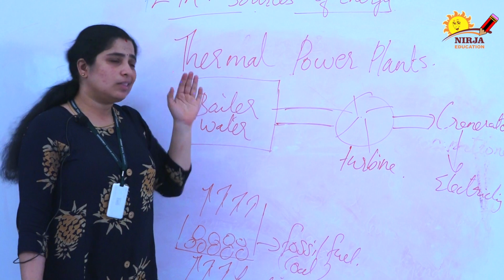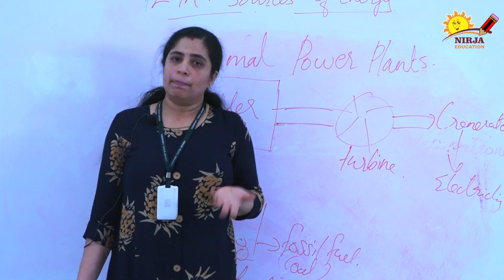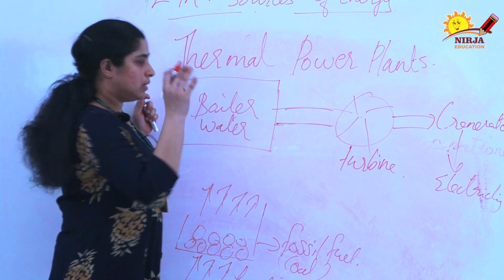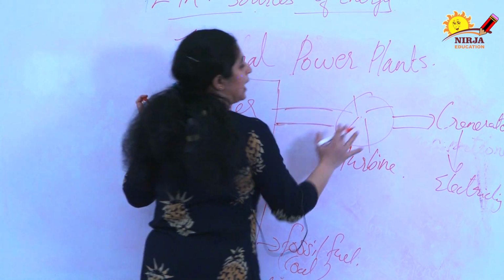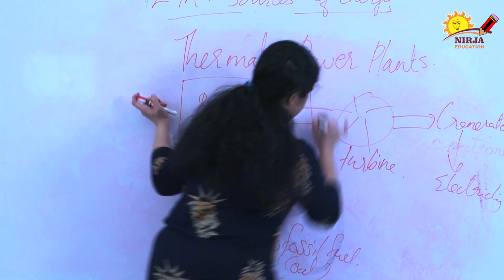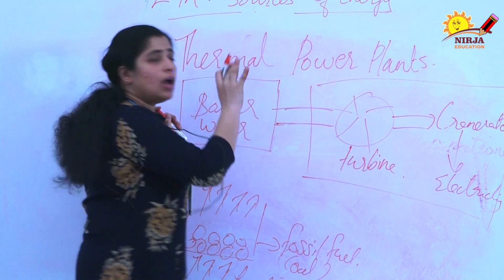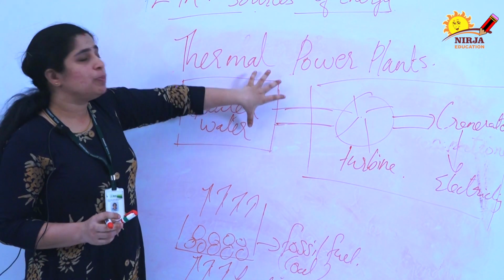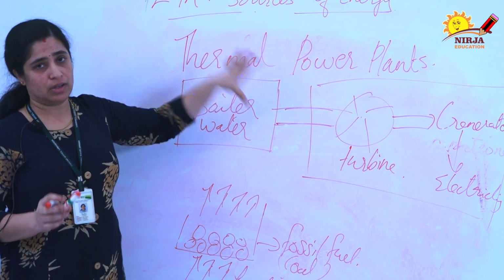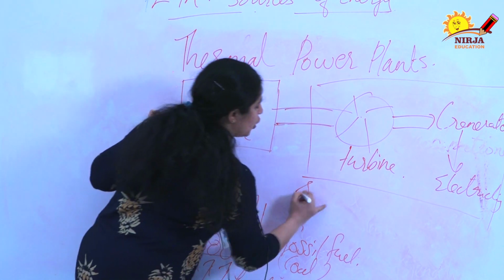When we consider a thermal power plant or a hydro power plant, anything, the major function happening here is common in every power plant. That means there should be a source of power.